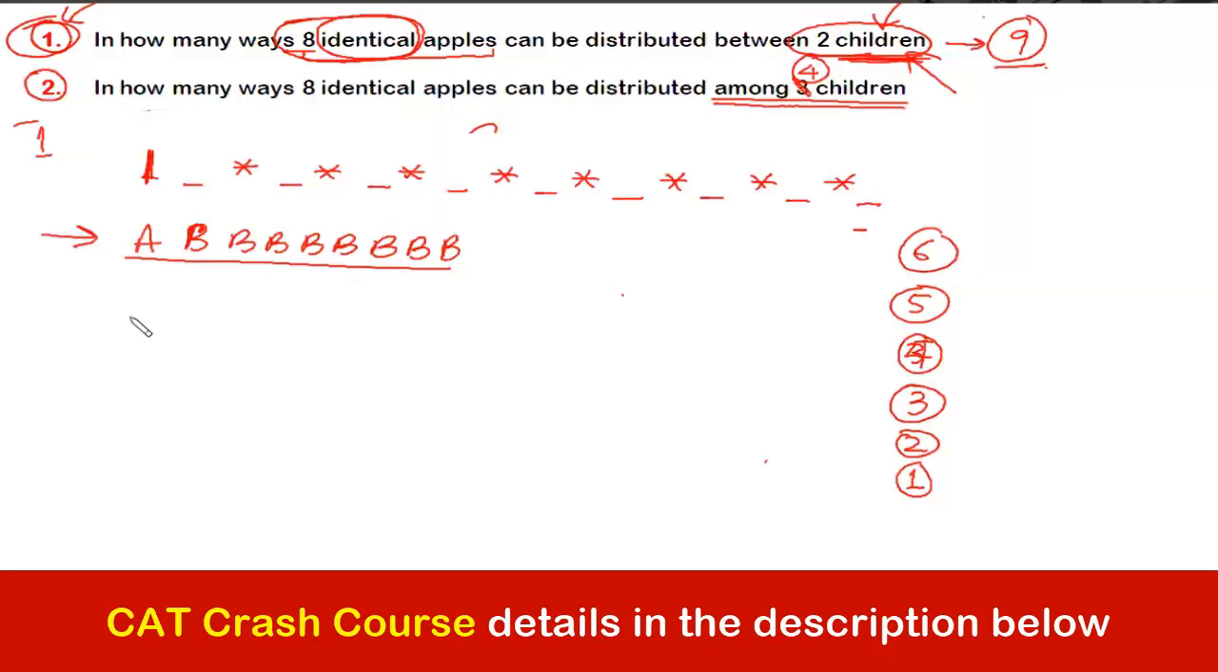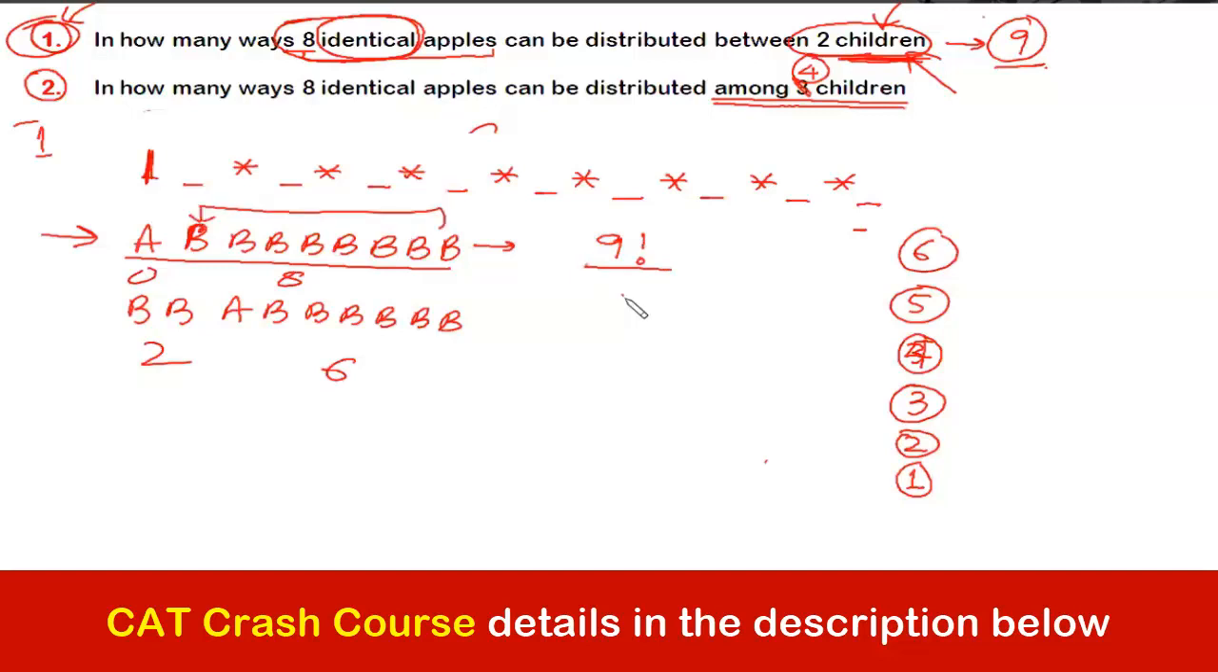For example, one way of the arrangement is this, which is what? 2 and 6. This was what? 0 and 8, so and so forth. So how many ways this can be arranged? It is total 9 things, so 9 factorial divided by, this thing is repeated how many times? 8 times. So it has to be divided by 8 factorial. So total number of ways would be what? 9. I hope I'm clear now.